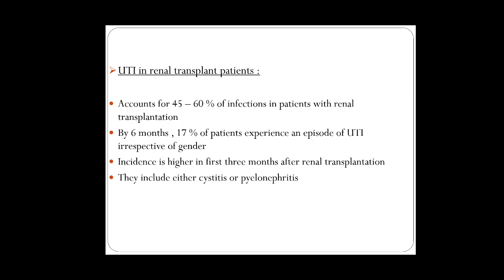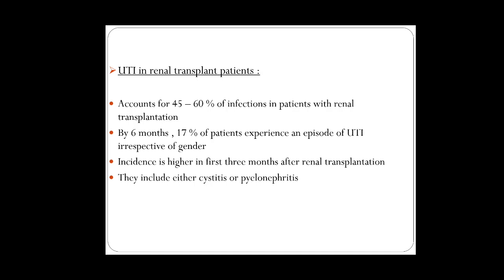So UTI in renal transplant patients. It is also common post-renal transplant, when you do not take care of proper urinary tract hygiene after renal transplant. It is seen in 45 to 60% of patients with renal transplant. By 6 months, 70% of patients experience an episode of UTI, irrespective of gender.